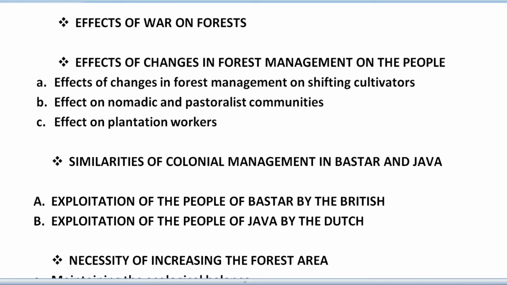Under the new laws, these people, like the Dutch, were making new kinds of laws, forest laws. And in this chapter also we will read different laws. By these they banned all these activities of the tribal community. Under the new laws, villagers were punished for grazing cattle in the forest, transporting wood without permit, or traveling on forest roads with horses, carts and cattle.